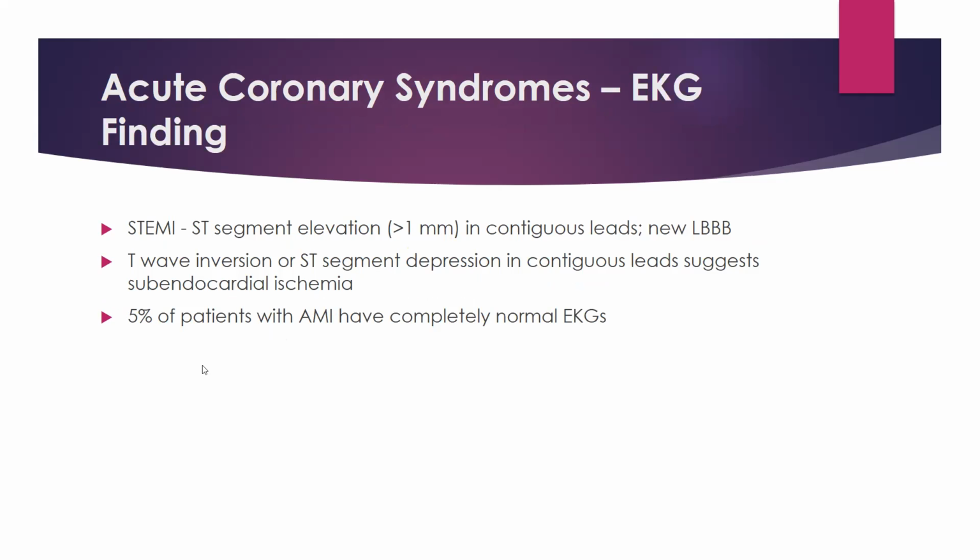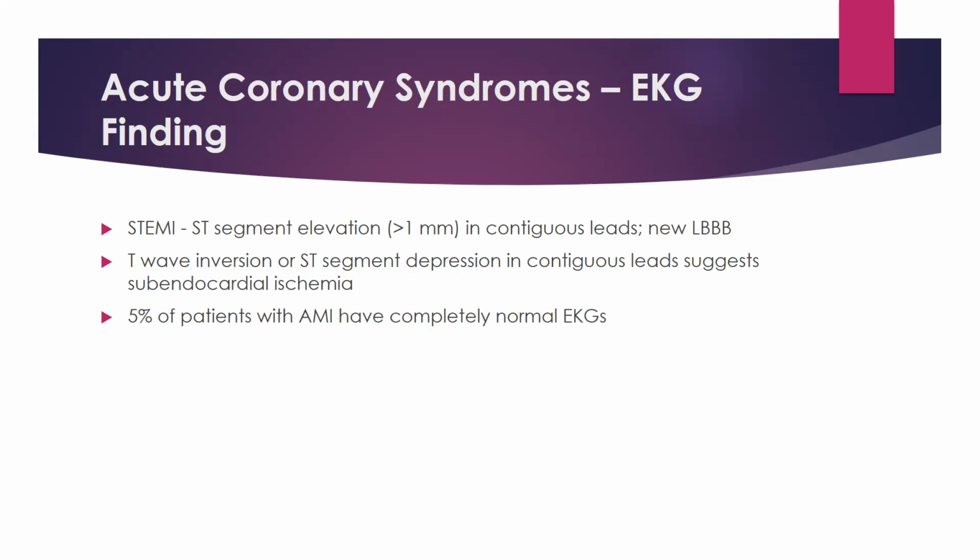So when the patient comes and you are thinking along the lines of acute coronary syndrome, you have to take an EKG and look for some signs, some findings. First is ST elevation MI, in which there is ST elevation of more than 1 millimeter, or a new onset LBBB.